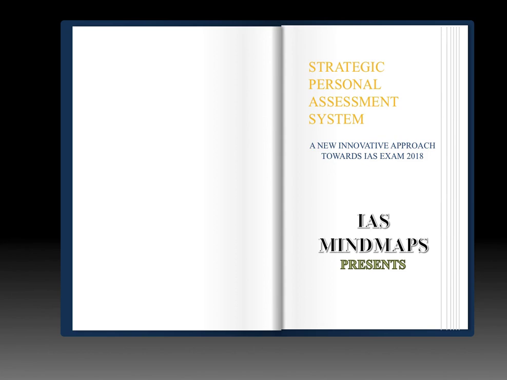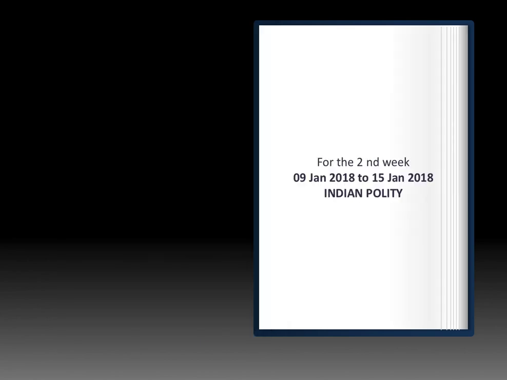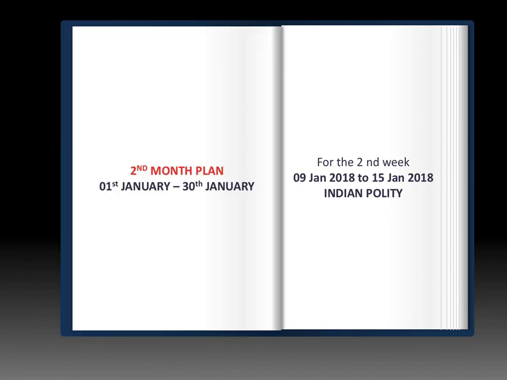And as per the plan, you have already finished the first month plan, in which all of you might have covered Indian economy, environment basics, as well as the modern India section along with current affairs. And after the first month, the second month plan has started from 1st of January and it is going to be finished on 30th of January. So you can see this is the 30 days second month plan.